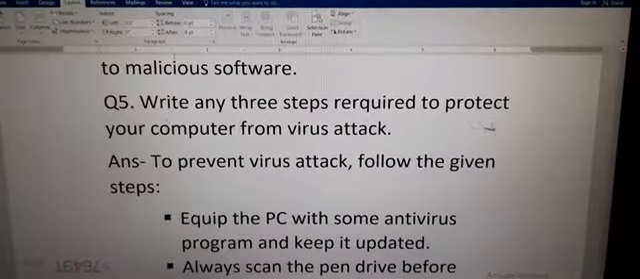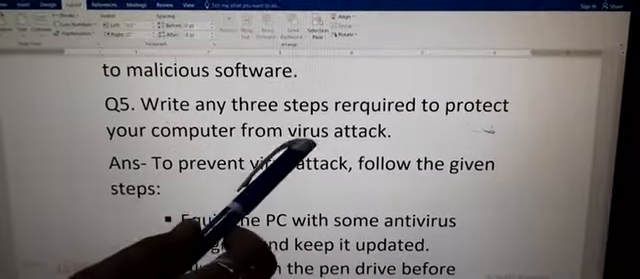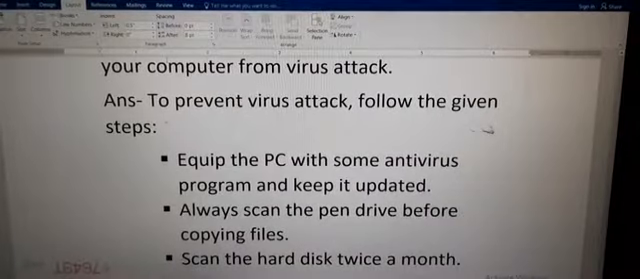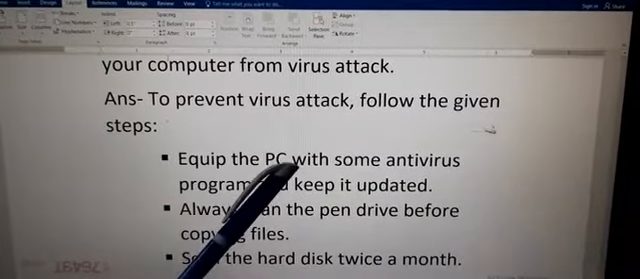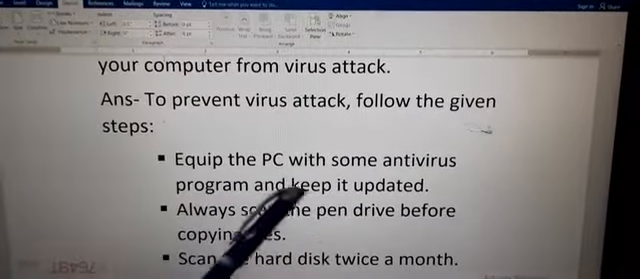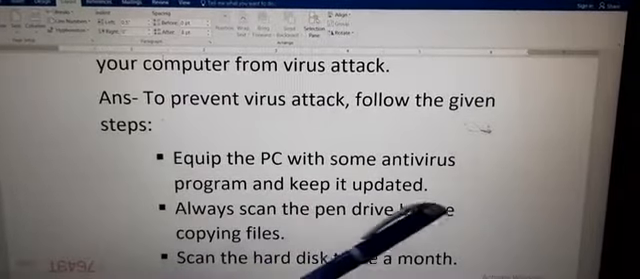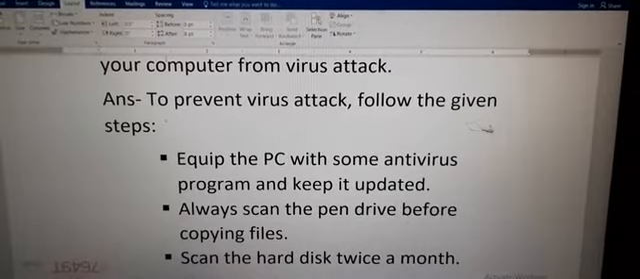Question number 5. Write any 3 steps required to prevent your computer from virus attack. Answer is, to prevent virus attack, follow the given steps. First is, equip the PC with some antivirus program and keep it updated. Second, always scan the pen drive before copying files. Third, scan the hard disk twice a month.